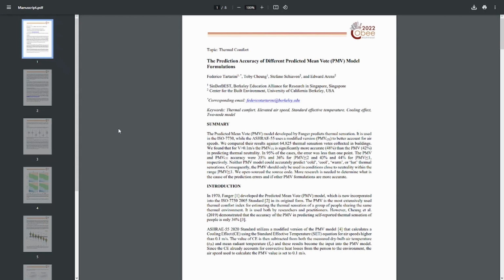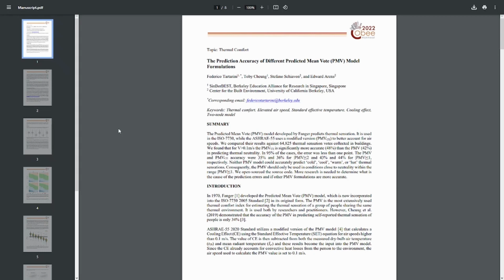How do these two models differ? Well, the underlying code used to calculate the PMV is the same. The main difference is that the ASHRAE model, to better account for elevated airspeed, first calculates the cooling effect using the input parameters that you pass to the model. Then this cooling effect is subtracted from both the air and the mean radiant temperature. And since we have already accounted for the air movement, we pass into the input of the PMV model an air velocity equal to 0.1.